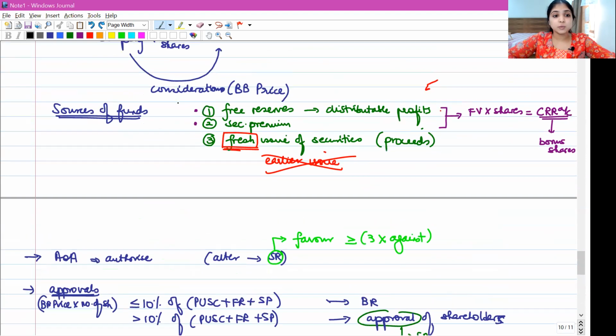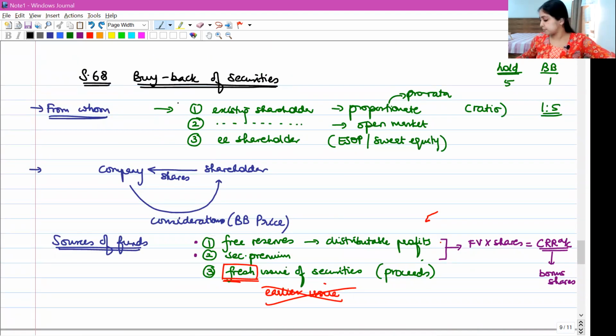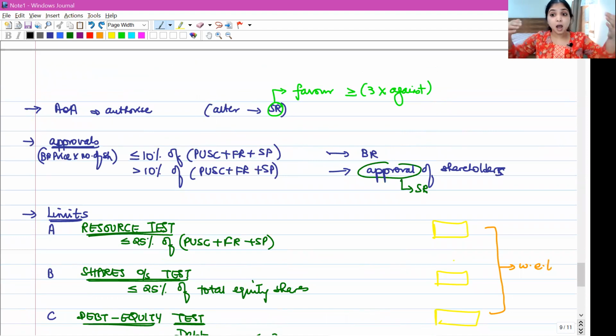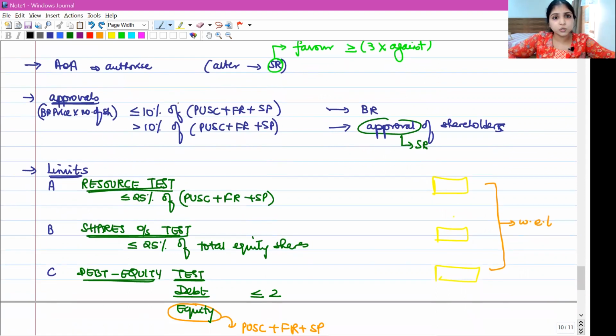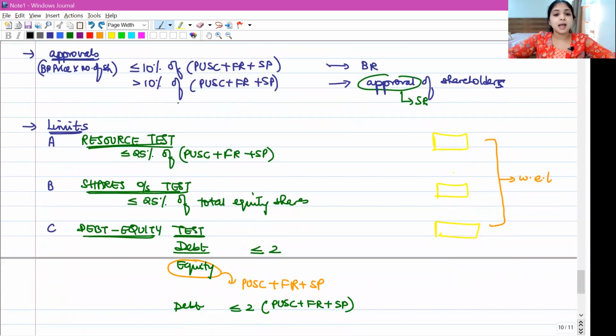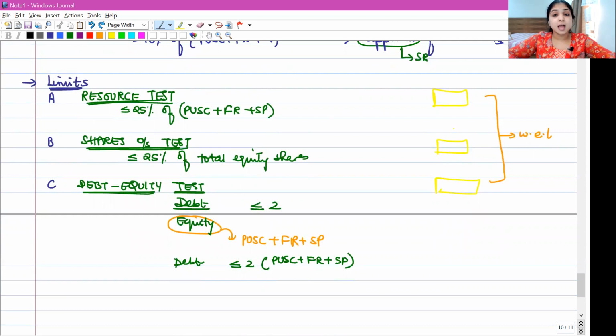So under buyback, we first learned from whom can the company buy back shares. Then we learned from where can the company take money to pay the buyback price. Then we learned articles of association should authorize the company to buy back shares. Then we learned what are the approvals that the company requires. If the company is utilizing not more than 10% of paid up share capital plus free reserves plus securities premium, then board resolution itself is enough. But if the company is going to utilize more than 10%, then special resolution is required.